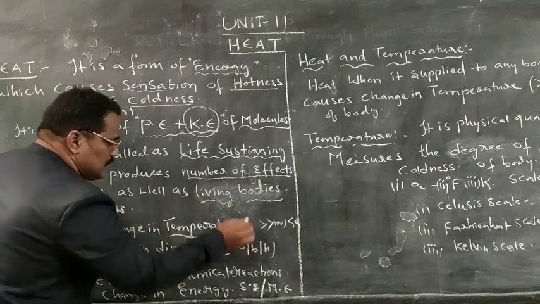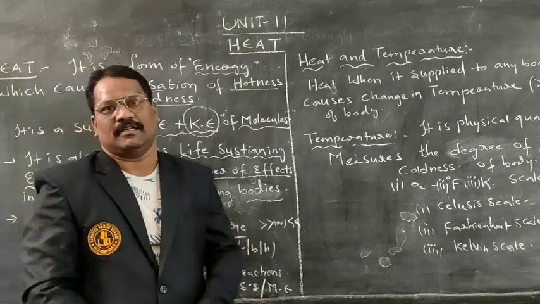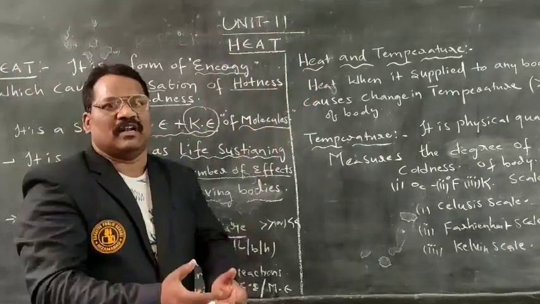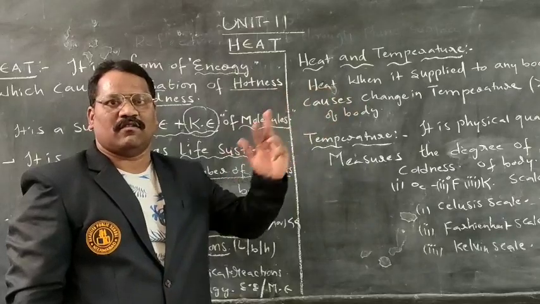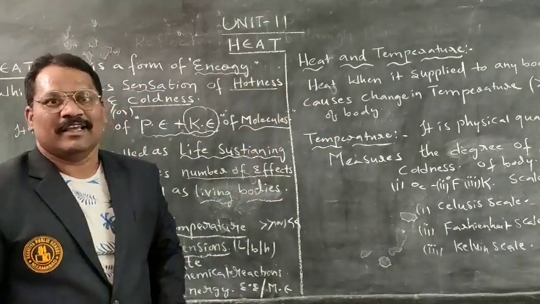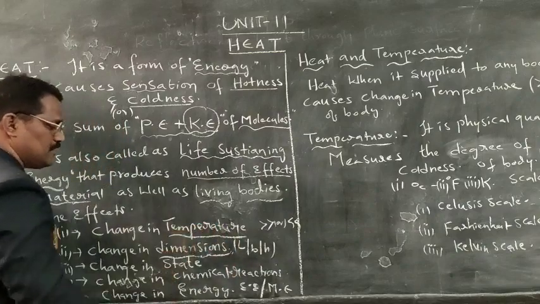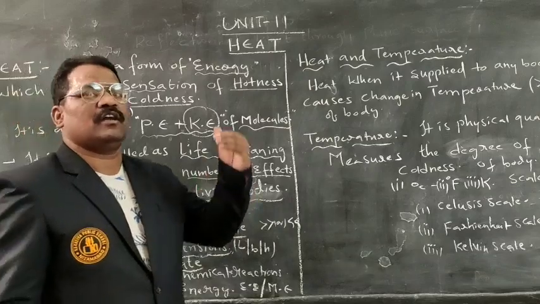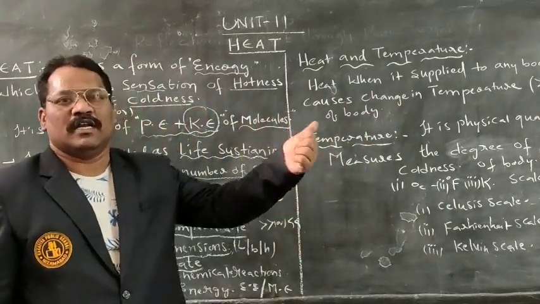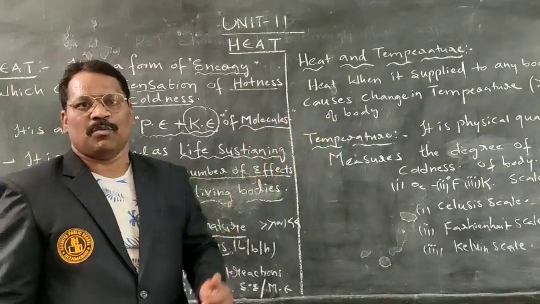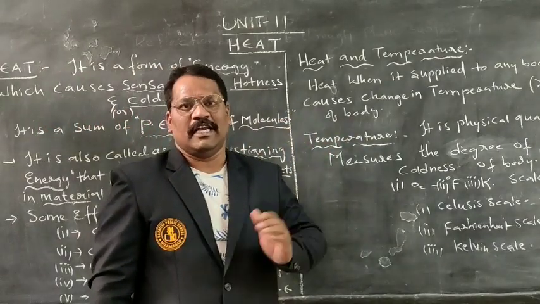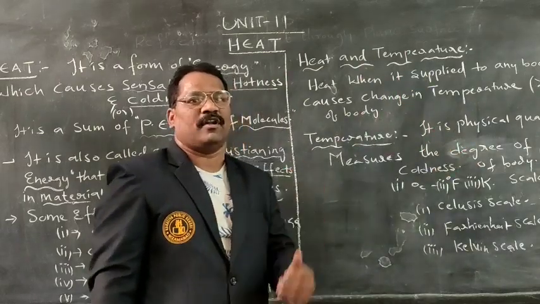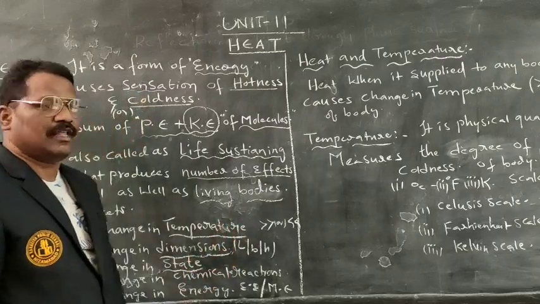Change in dimensions. As we heat an object, its length, breadth and width vary. As we cool a particular object, its length, breadth and width also vary. Therefore, there is a change in dimensions. Next is change in state. In which state is a particular substance existing: solid, liquid or gaseous? By applying temperature, it can change its state. Ice converts into liquid, liquid converts into vapor.